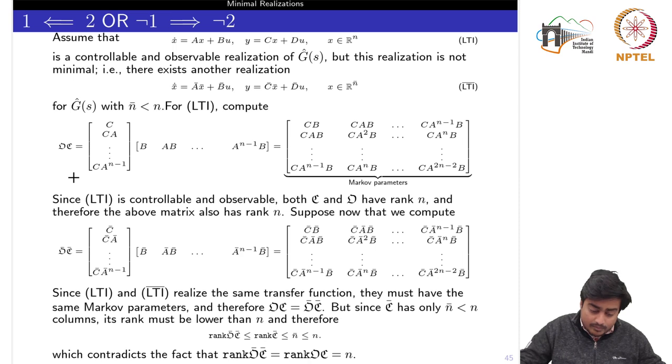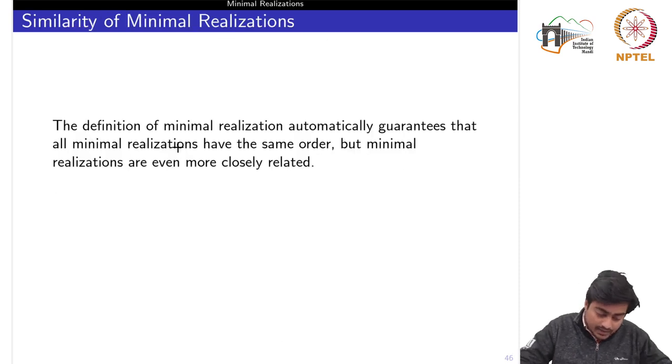And there are many more important outcomes of this minimal realization which we will discuss now, and these questions originate from the previous weeks, where we had stopped or did not answer them completely. So the definition of minimal realization automatically guarantees that all minimal realizations have the same order, right?